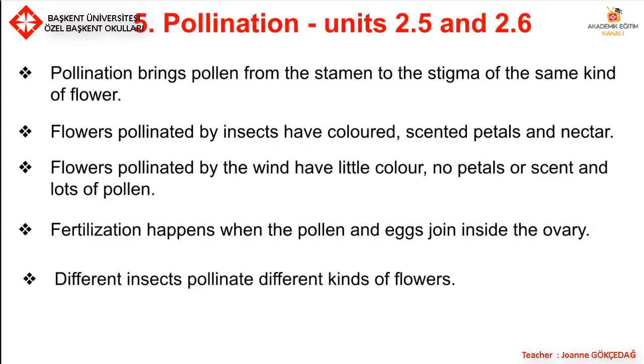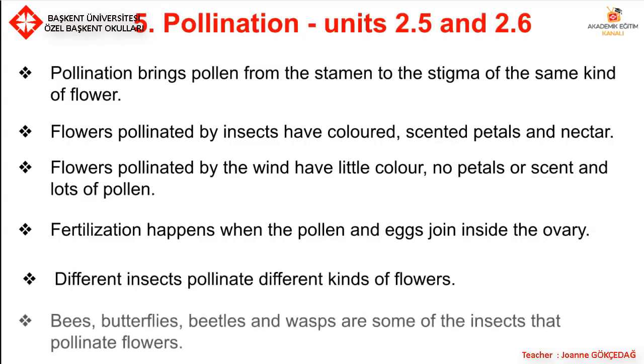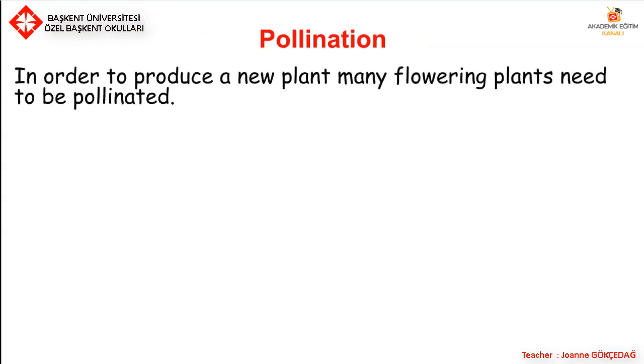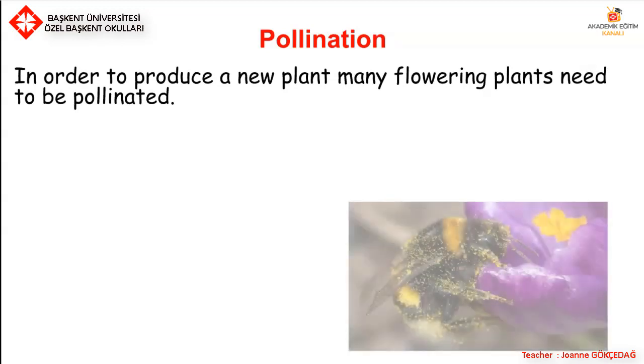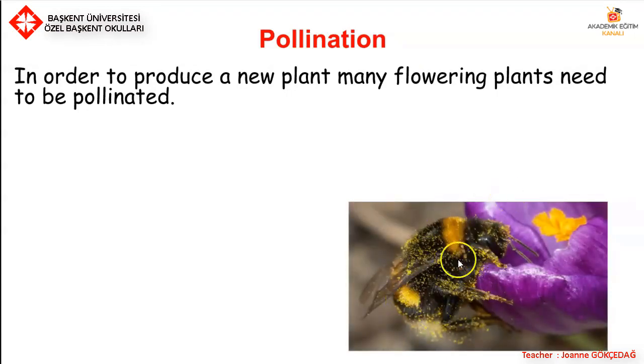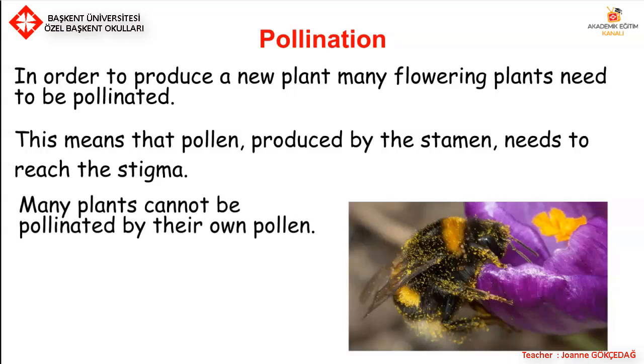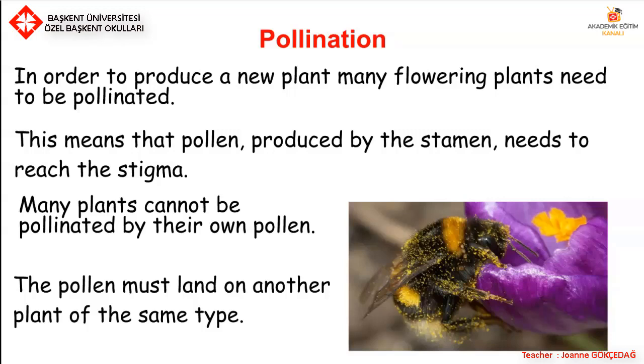Different insects pollinate different kinds of flowers. Bees, butterflies, beetles and wasps are some of the insects that pollinate flowers. So let's have a look at pollination. In order to produce a new plant, many flowering plants need to be pollinated. Here you can see a bee with lots of pollen on it. This means that pollen produced by the stamen needs to get to the stigma. Many plants cannot be pollinated by their own pollen. The pollen must land on another plant of the same type.